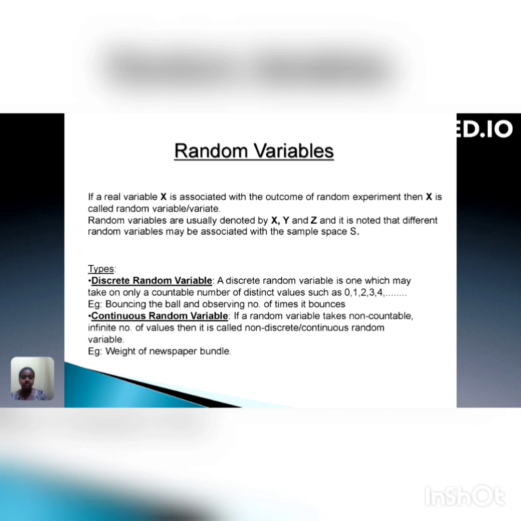The types of random variables are discrete random variable and continuous random variable. Discrete random variable. A discrete random variable is one which may take on only a countable number of distinct values such as 0, 1, 2, 3, and so on. For example, bouncing a ball and observing the number of times it bounces. Continuous random variable. If a random variable takes a non-countable infinite number of values, then it is called a non-discrete or continuous random variable. For example, weight of a newspaper bundle.